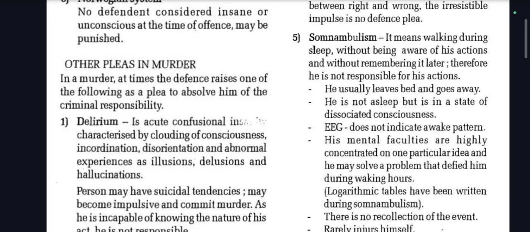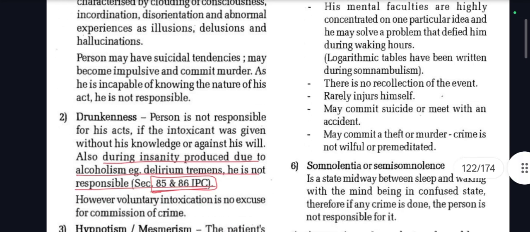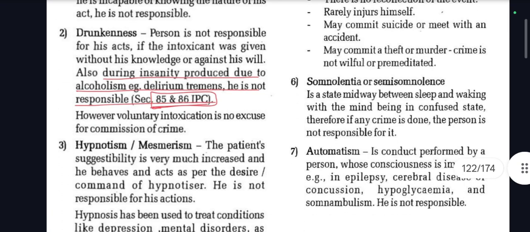He usually leaves bed and goes away. He is not asleep, but is in a state of dissociated consciousness. EEG does not indicate awake pattern. His mental faculties are highly concentrated on one particular idea, and he may solve a problem that defied him during waking hours. Logarithmic tables have been written during somnambulism. There is no recollection of the event, he rarely injures himself, may commit suicide or meet with an accident, may commit a theft or murder. Crime is not willful or premeditated.